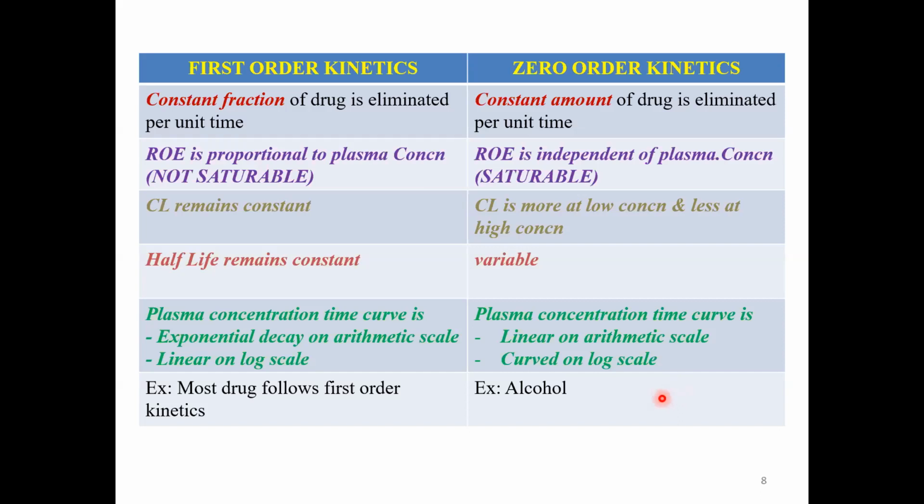Once again, if there is a poor metabolizer or a genetic polymorphism of the enzyme, even at therapeutic doses they can cause bleeding, that is warfarin. So that's the importance of knowing their enzyme profile and their genetic status. The other drugs which follow zero order kinetics are theophylline and tolbutamide, which is a first generation sulfonylurea antidiabetic. So these are a few examples of drugs following zero order kinetics.